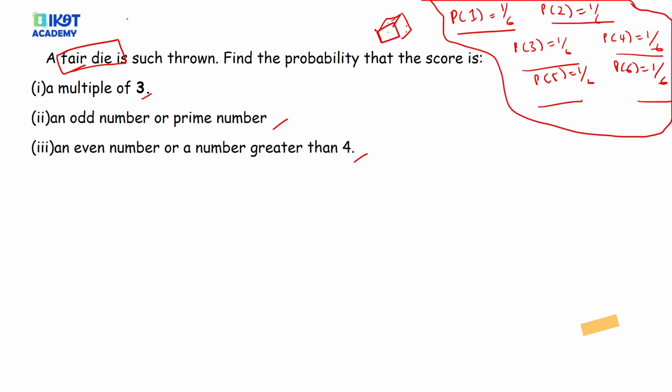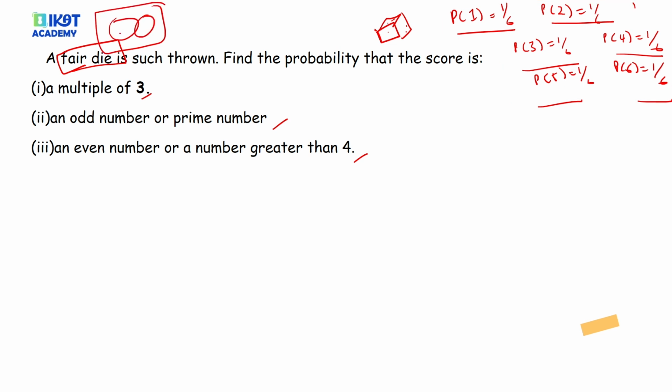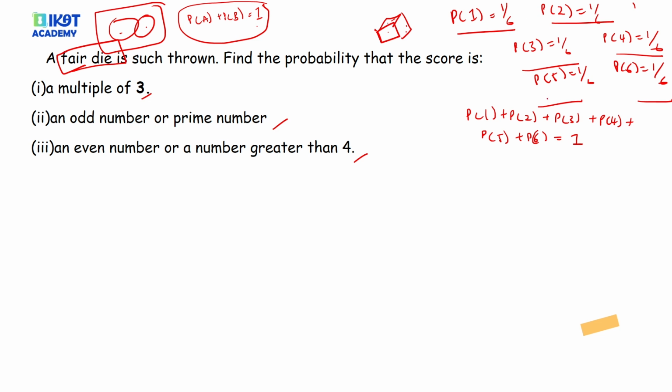Remember, I said when we're dealing with a Venn diagram of 2, we have something like this. This is A and B. So we have probability of A plus B is 1. But here, for this case, the probability of getting a 1 plus the probability of getting a 2 plus a 3 plus a 4 plus a 5 plus a 6, all of these should be equal to 1. That is the case. These are all the possible events.